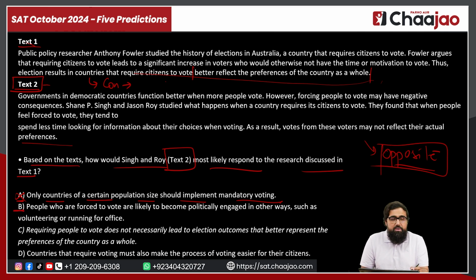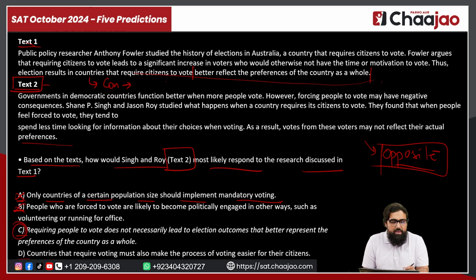If you look at option B, it says people who are forced to vote are likely to become politically engaged in other ways, such as volunteering or running for office. Again, it is not mentioned anywhere in either of the two passages. They are just disagreeing with each other. You need to find that. Requiring people to vote does not necessarily lead to election outcomes that better represent the preferences of the country as a whole. Obviously, they would say what their conclusion is. They would say what they feel. So that is option C, and that is going to be your answer.